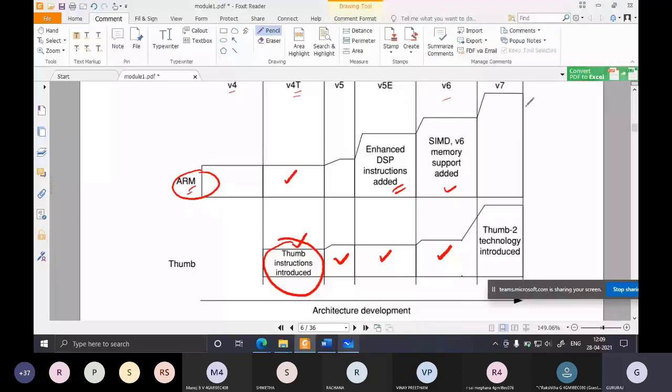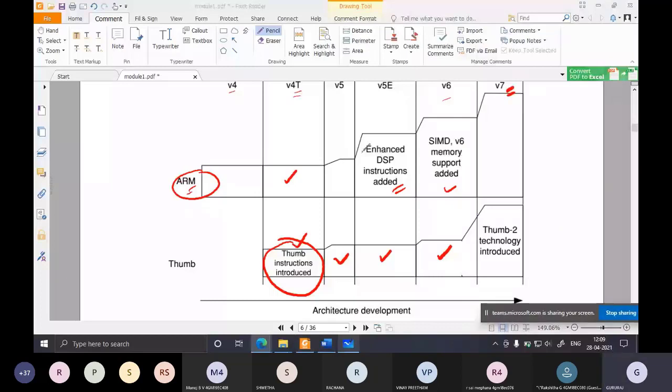In version 7 and onwards, a new technology was introduced. What is that? Thumb 2 technology. The thumb technology was removed, and thumb 2 was introduced instead. So basically, version 7 only supports thumb 2. It doesn't have ARM instructions and it doesn't have thumb instructions, but it has only thumb 2 technology.